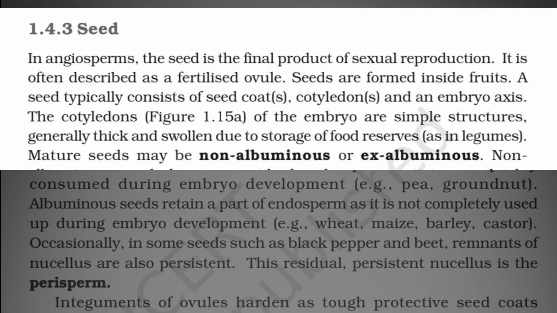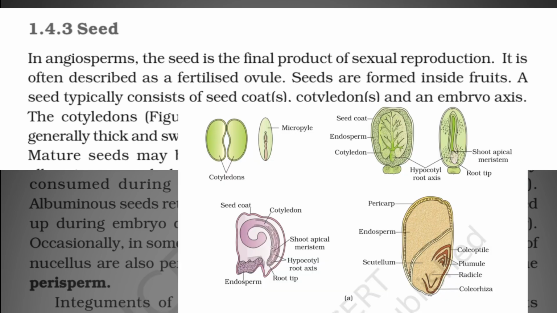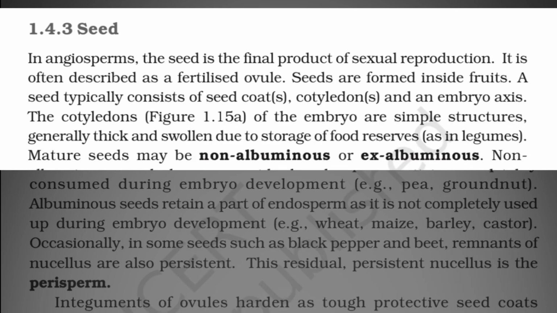Seed. In angiosperms, the seed is the final product of sexual reproduction. It is often described as a fertilized ovule. Seeds are formed inside fruits. A seed typically consists of seed coats, cotyledons, and an embryo axis.